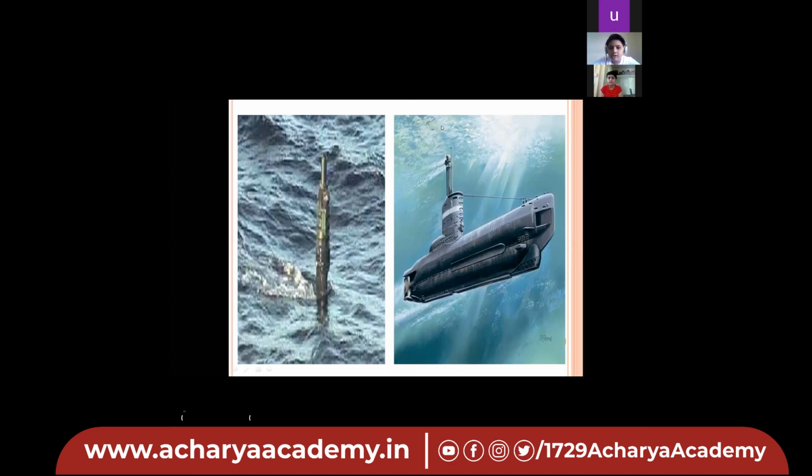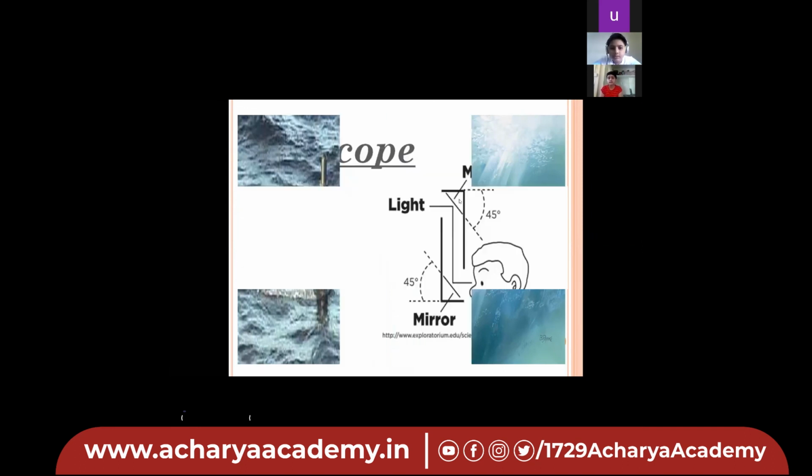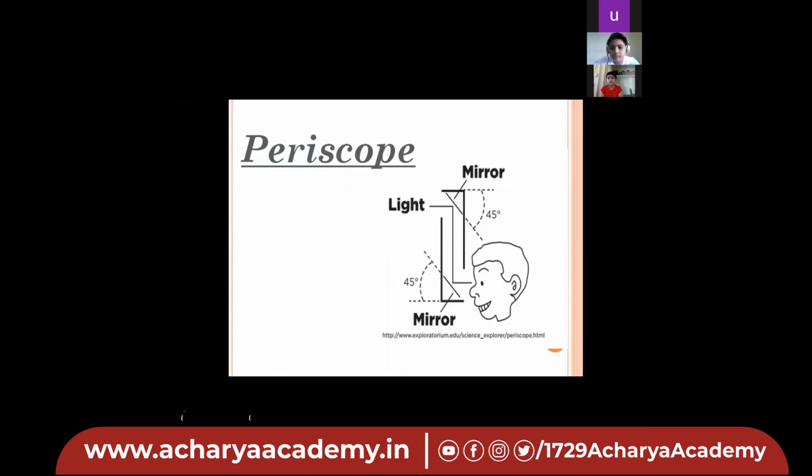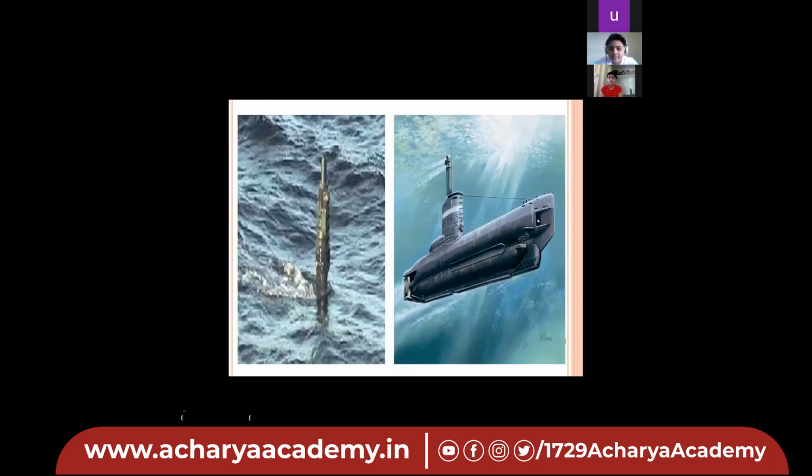From downside they are not able to see what is going on above the water. So for their help they use this instrument, by which, sitting inside the submarine, they can see what all is going on above the water. So they can understand if there is any obstacle in front of them or anything else.